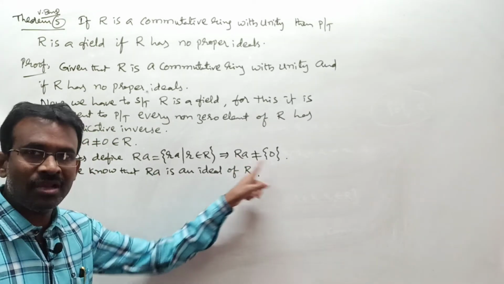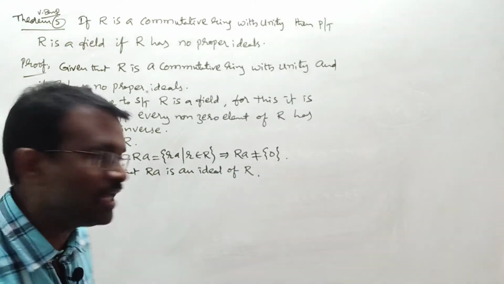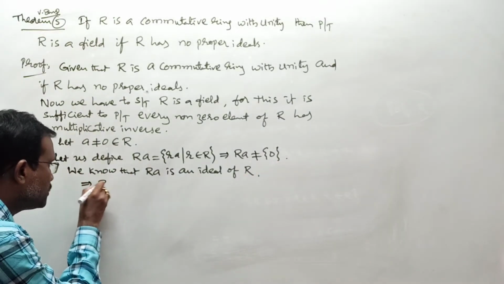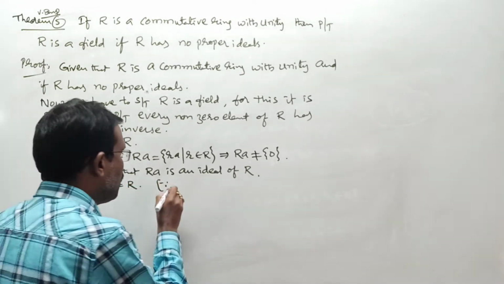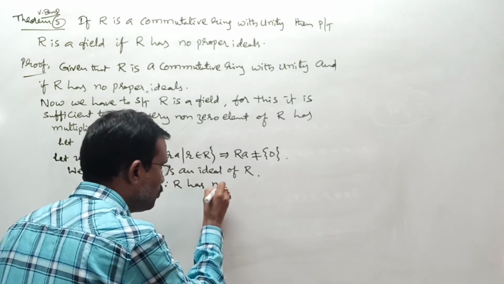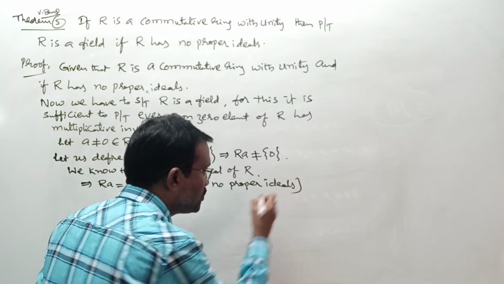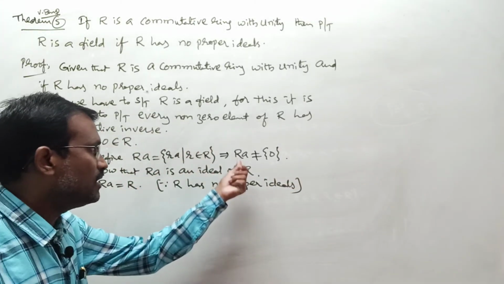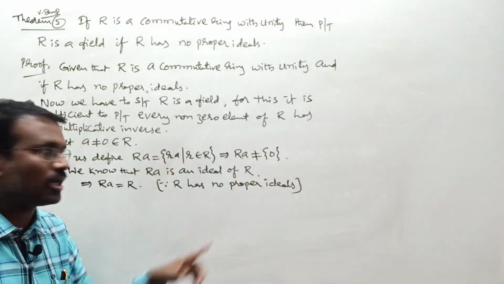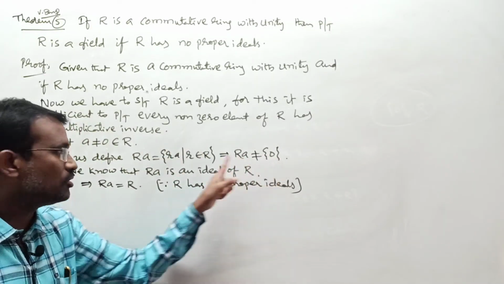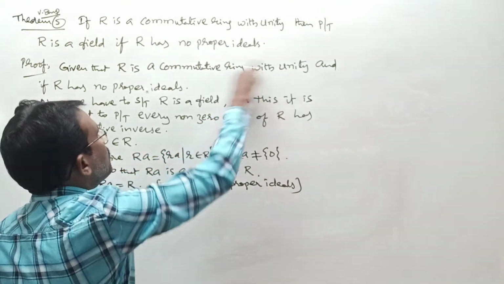But already here what we got, Ra is not equal to singleton 0, so that Ra must be equal to what here, R or not. This implies Ra is equal to R. Reason is what? R has no proper ideals. Since Ra is an ideal of R, either it is singleton 0 or compulsorily Ra equals R. Here Ra is not equal to singleton 0, so that Ra must be equal to R, and already we know that this R has unity.